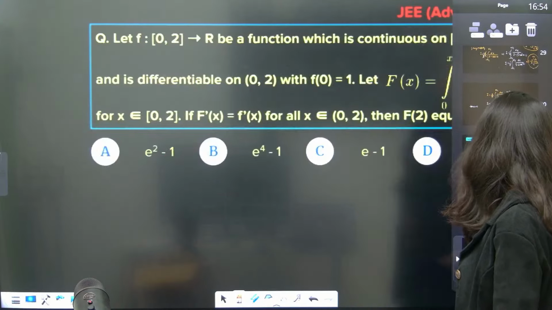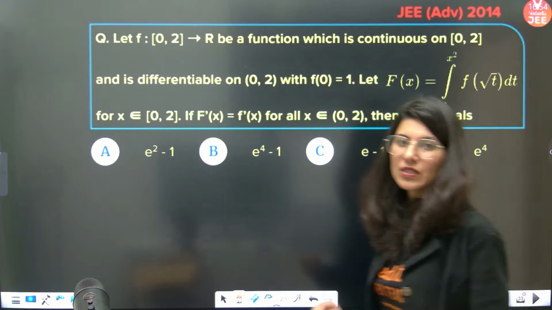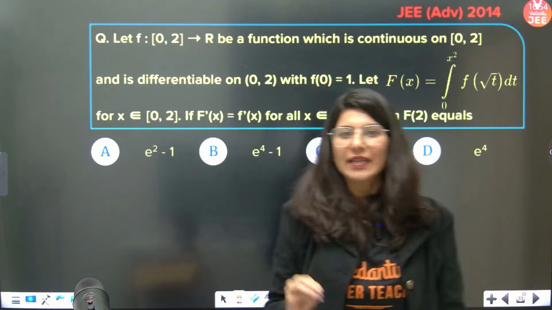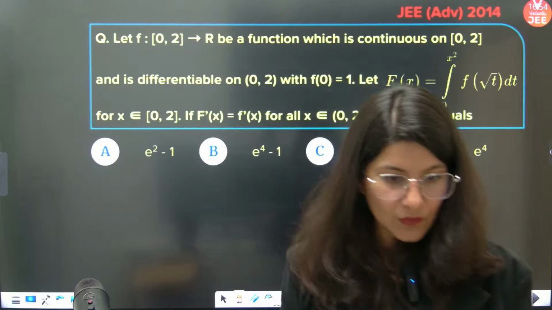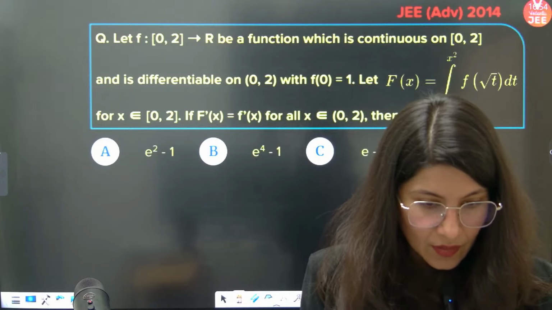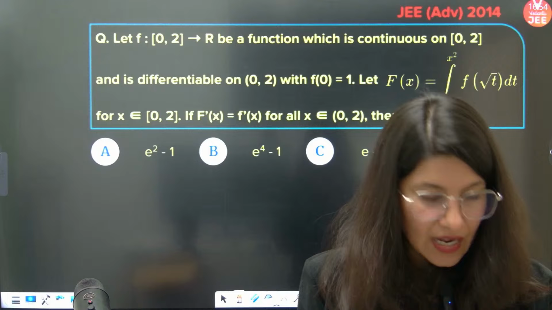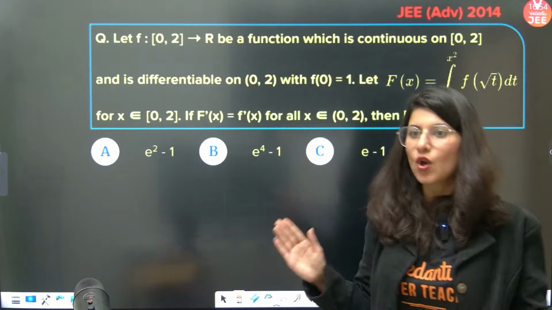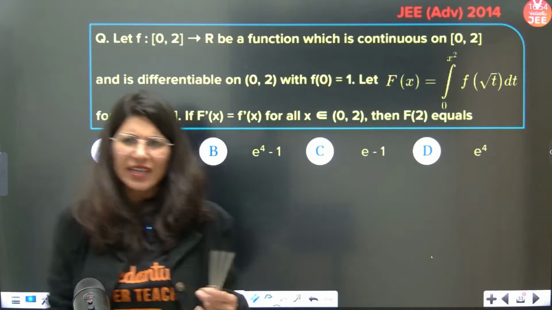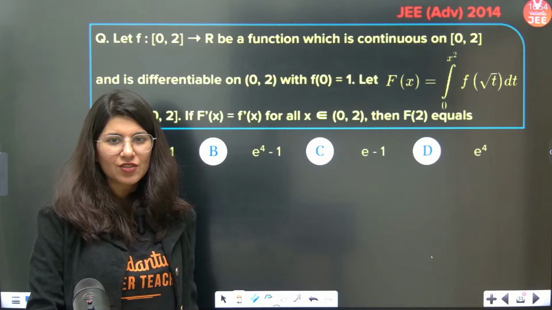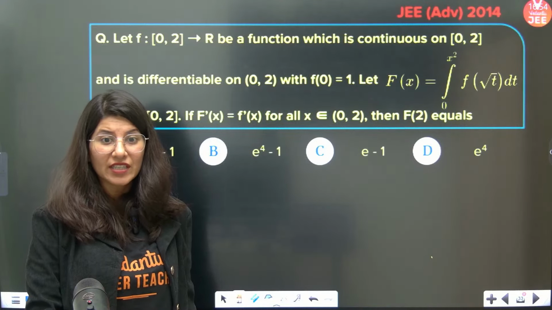Okay. Now we have another question which was asked in JEE Advanced 2014. Are we ready for it? Let's go. Again, not a very difficult question. It's just that you will master calculus if you attend the complete lecture.